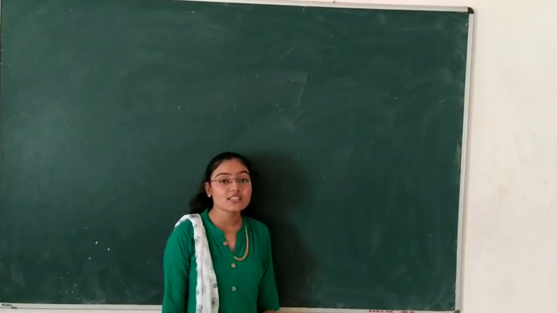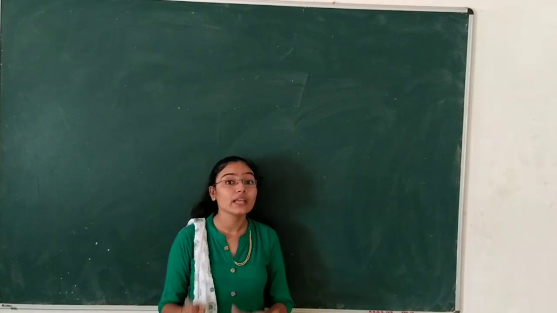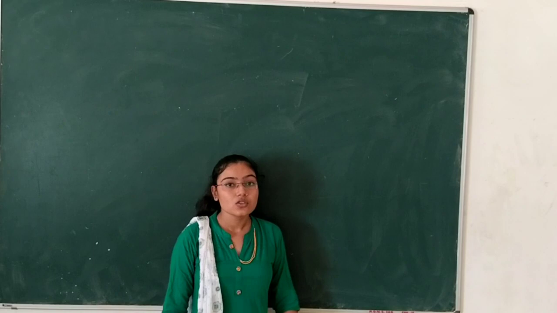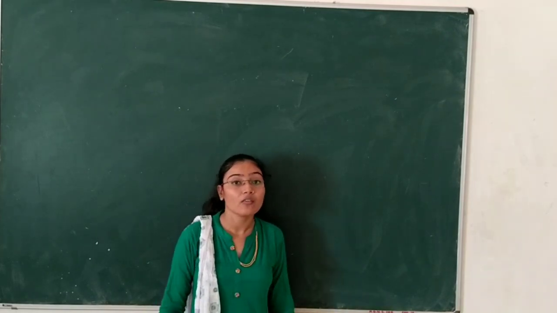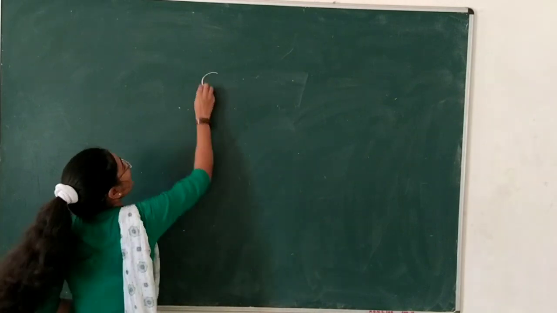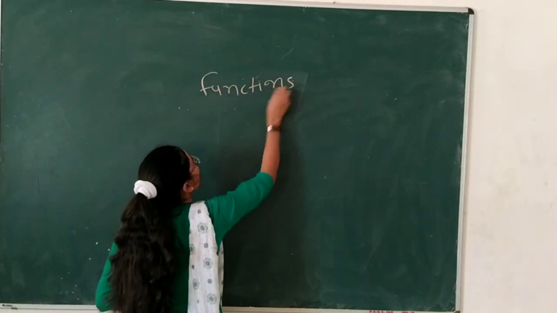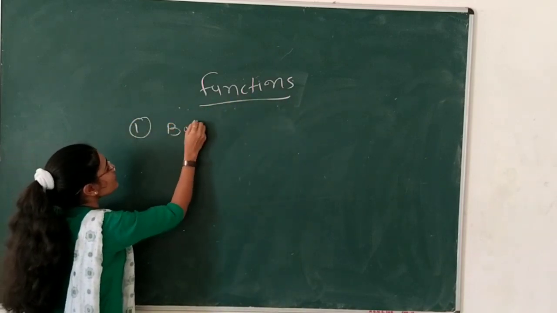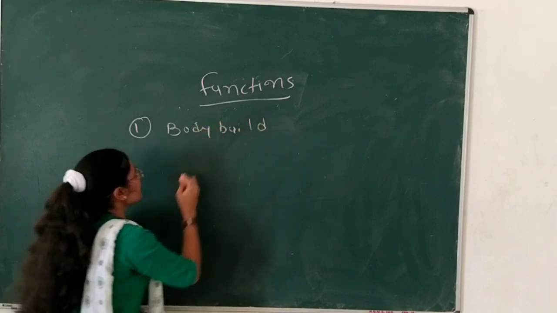Now we will discuss the functions of the protein. Protein is an essential molecule in our body and in all cellular components. So which functions are performed by protein in our cell and our body? First function, body building.